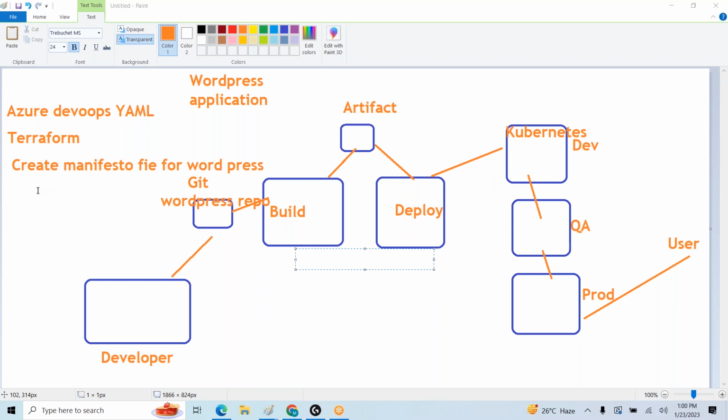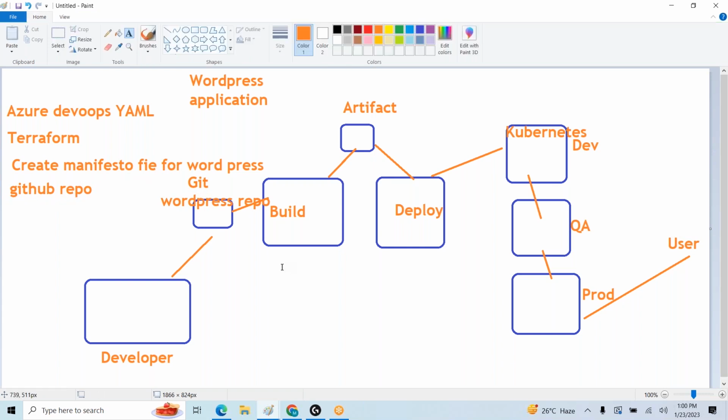Okay. First, I need instructions. I want to create a Kubernetes cluster with a Terraform script. Let me create that. So let us use ChatGPT.